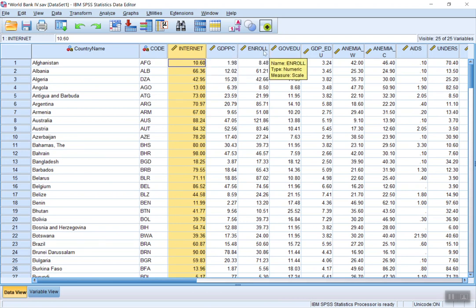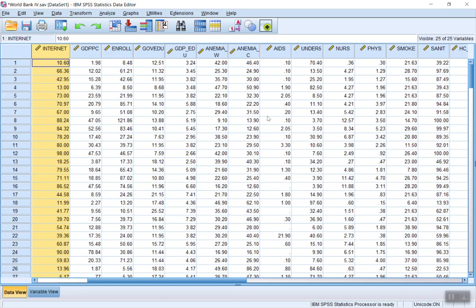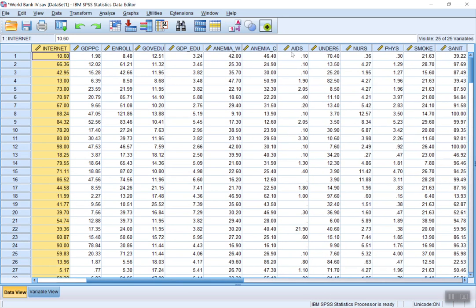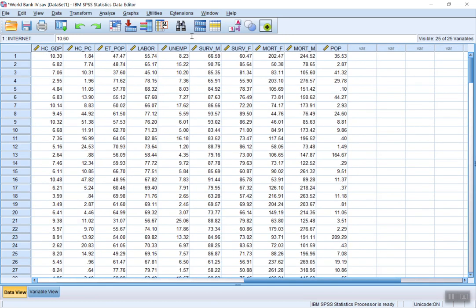GDP per capita, school enrollment, government expenditures for education, portion of the GDP that goes for education, female anemia, childhood anemia, AIDS, under 5 mortality, nurses, physicians, smokers, access to improved sanitation, labor participation here, healthcare spending as percent of the GDP, per capita healthcare spending, unemployment, male survival to 65, female survival to 65, female mortality, male mortality, and population.